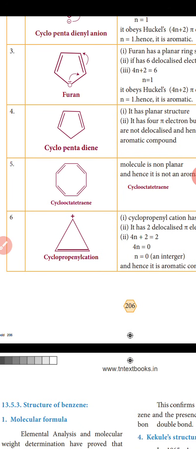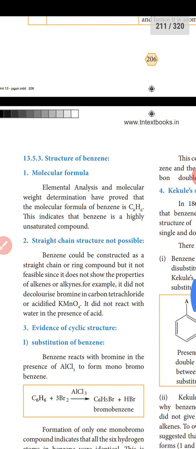Next, the structure of benzene. The molecular formula is C6H6, from elemental analysis and molecular mass determination. This indicates that benzene is a highly unsaturated compound, yet a straight chain structure is not possible.